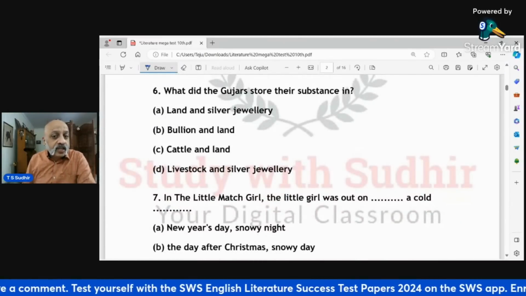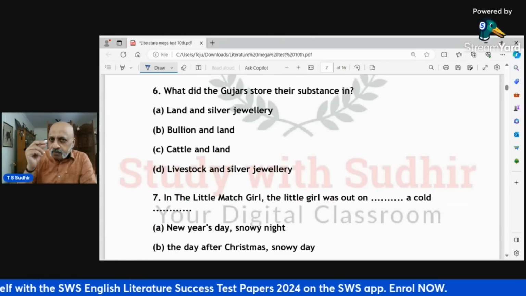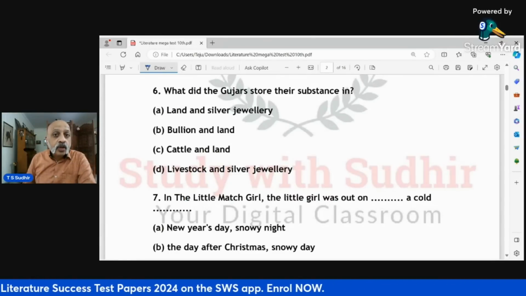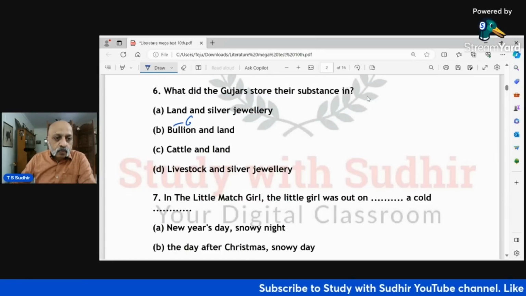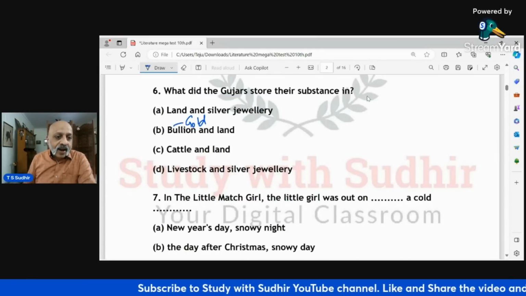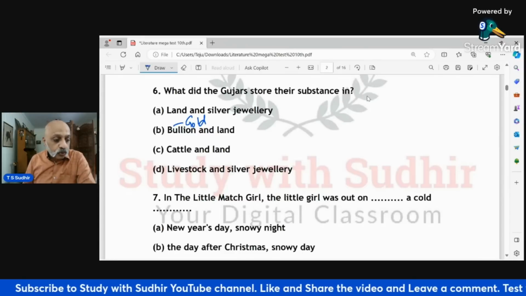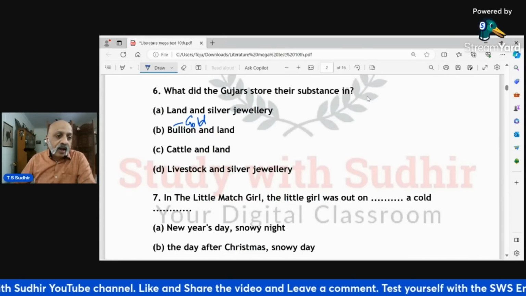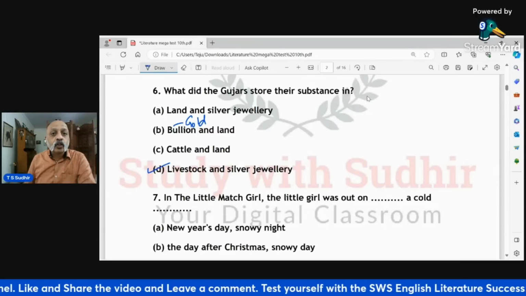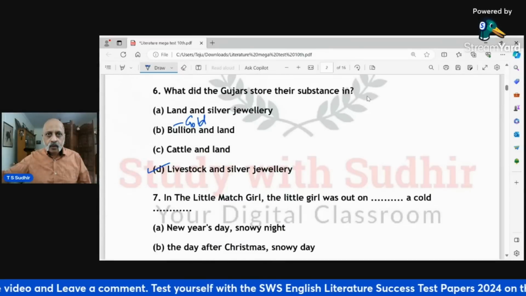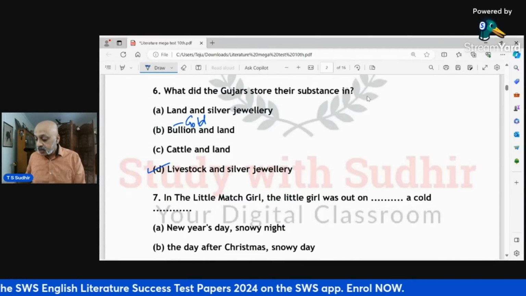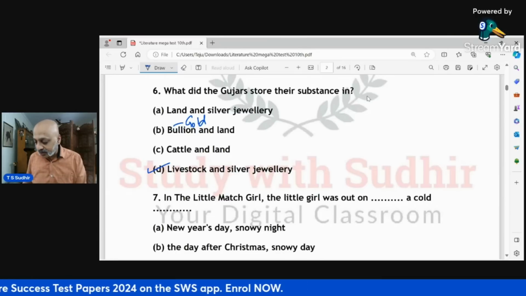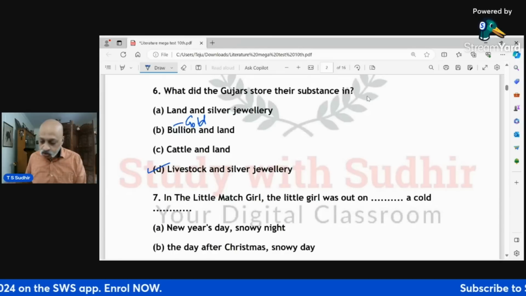What did the Gujars store their substance in? Now, this kind of thing can be confusing. Okay, and that's what you need to bother about. Land and silver jewelry, bullion and land. This means gold. Cattle and land, livestock and silver jewelry. Now here, if you read the book carefully, you will realize that the correct option is 6D. Let me in fact show you from the book itself because it's important, because the word used there is not livestock, and that's why the understanding becomes so important.